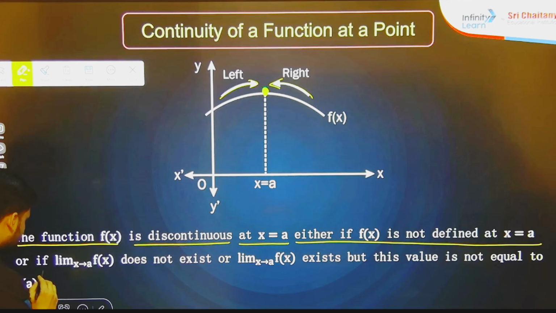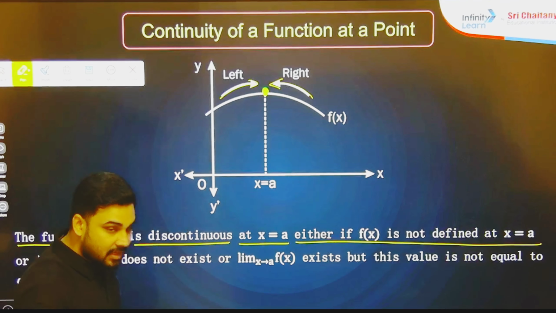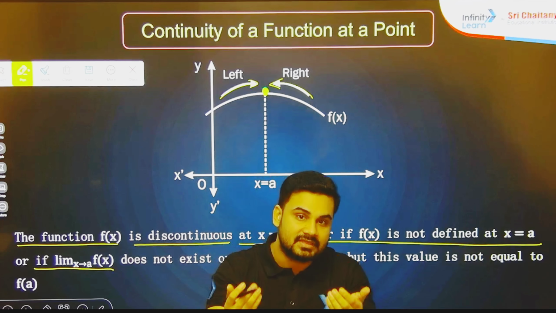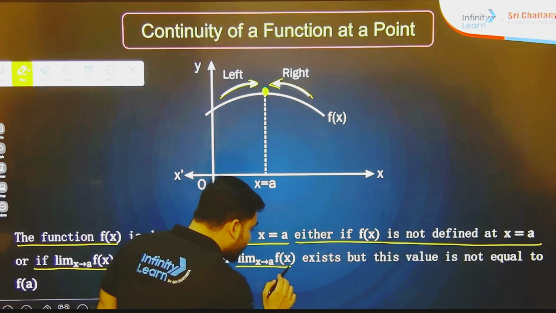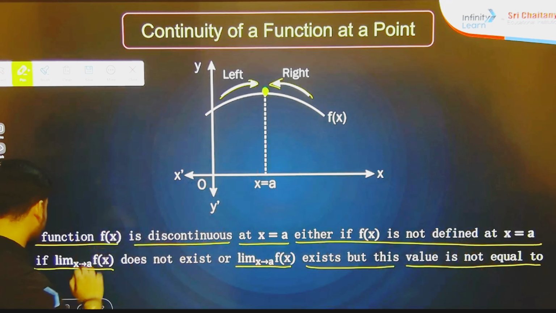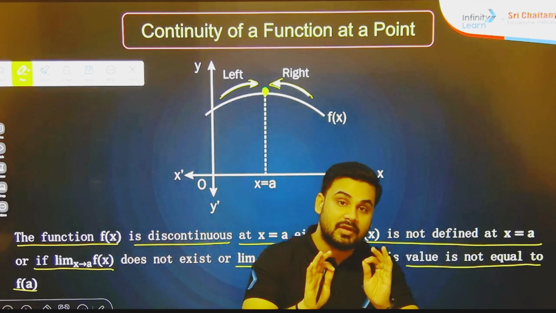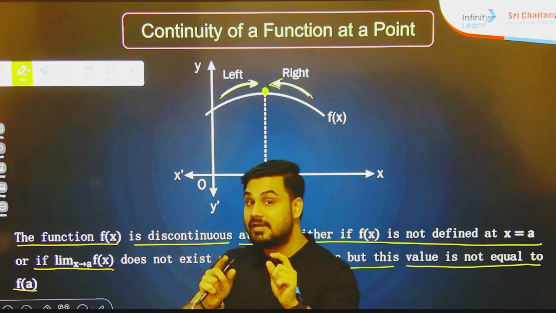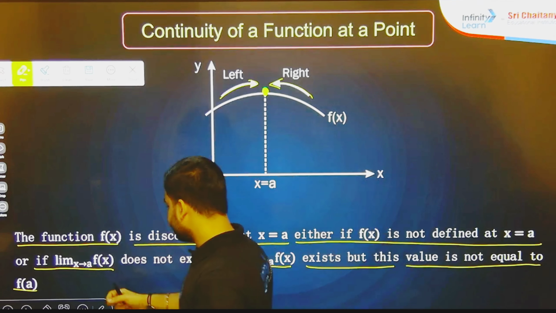The next condition is if limit x tends to a, f(x) does not exist, meaning the LHL and RHL we have taken do not exist for the function. Further, limit x tends to a, f(x) exists but this value is not equal to f(a), meaning the LHL and RHL values are coming but they are not equal to f(a). So there are three situations. I will discuss all of these situations one by one. Okay, let's see.